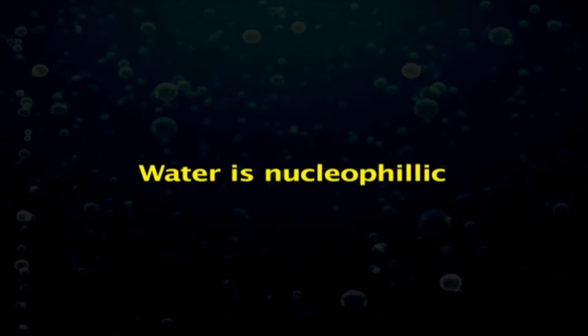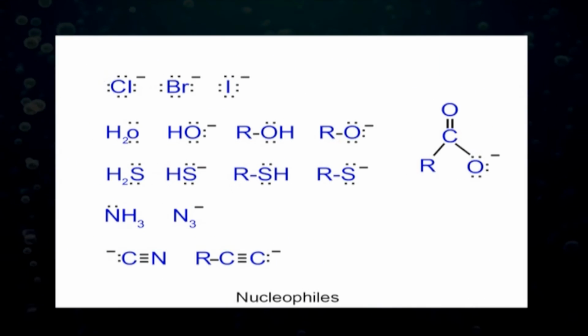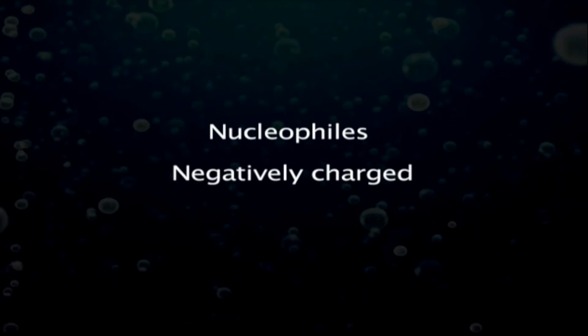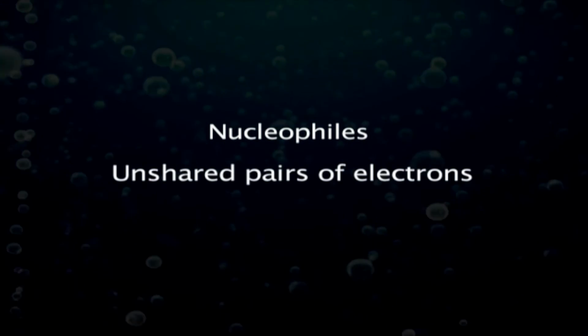Water is also nucleophilic in nature. Electron-rich chemicals are called nucleophiles because they seek positively charged or electron-deficient species such as nuclei. Nucleophiles are either negatively charged or have unshared pairs of electrons.